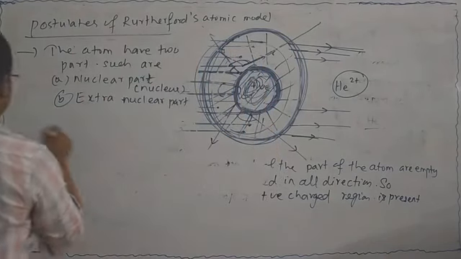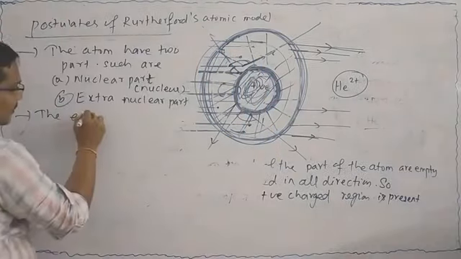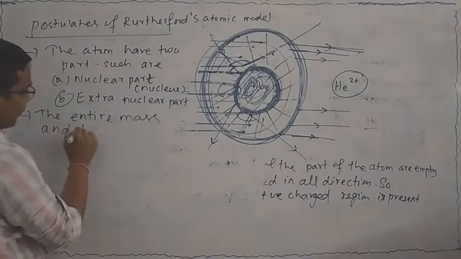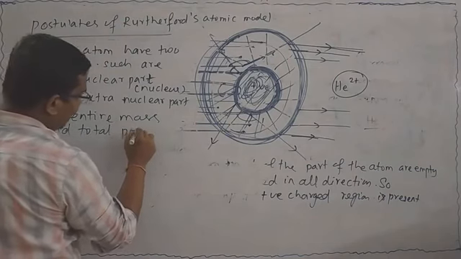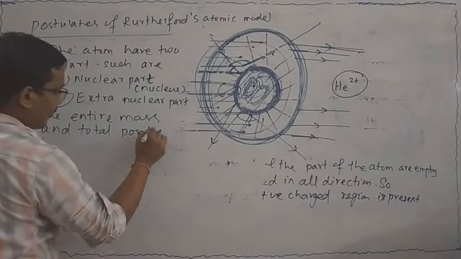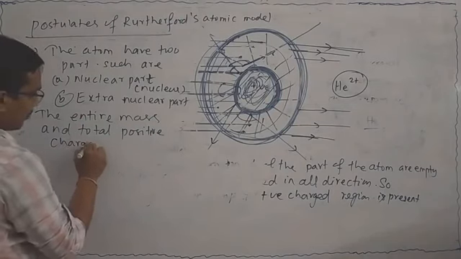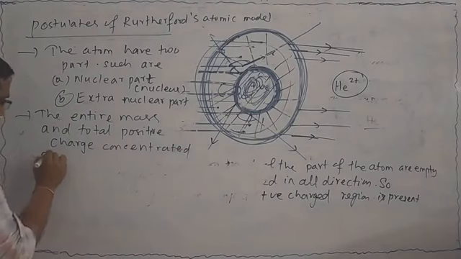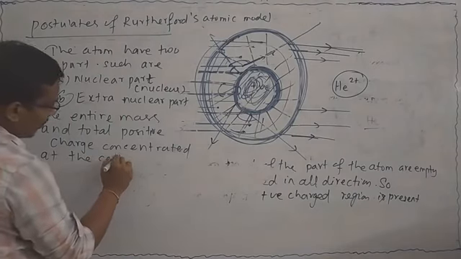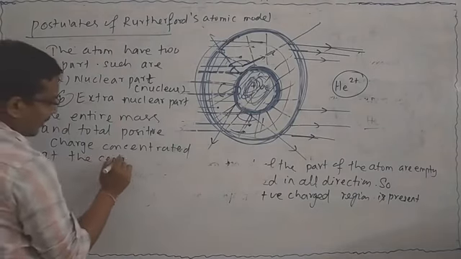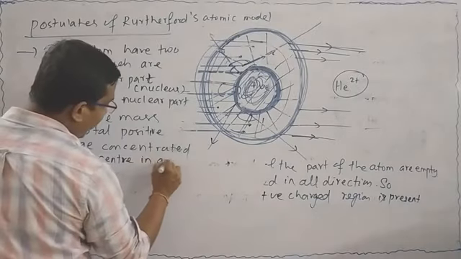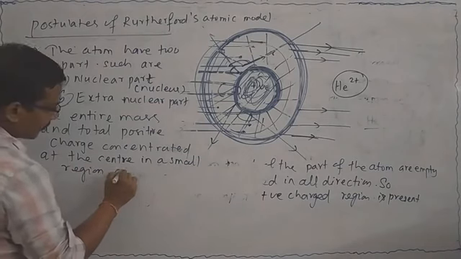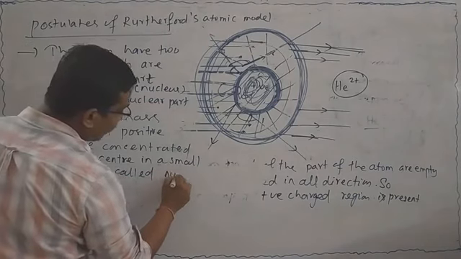So we can write the entire mass and total positive charge concentrated at the center, in a small region, that is called the nucleus.